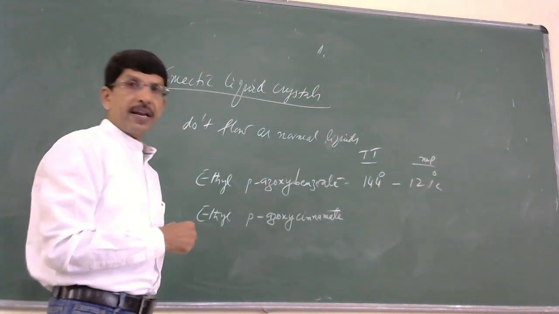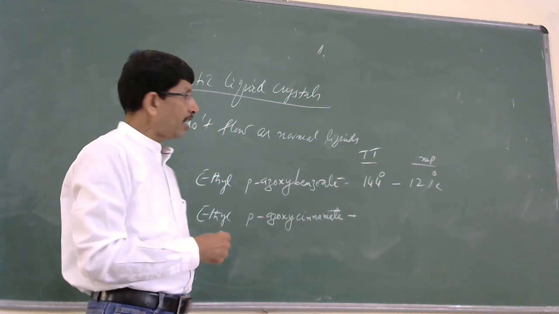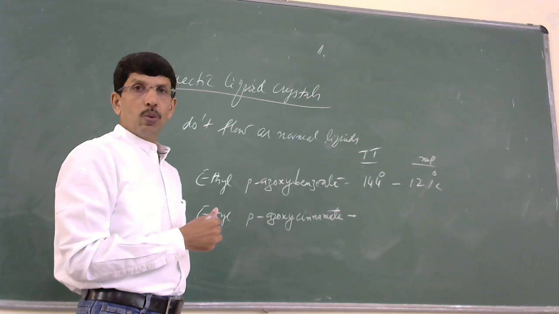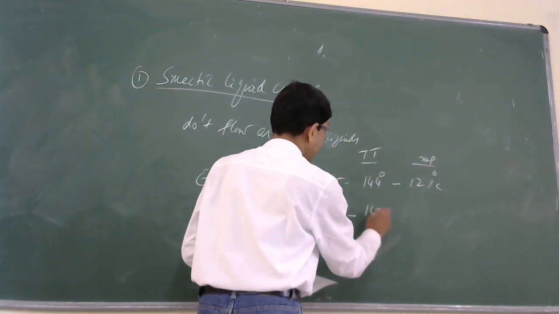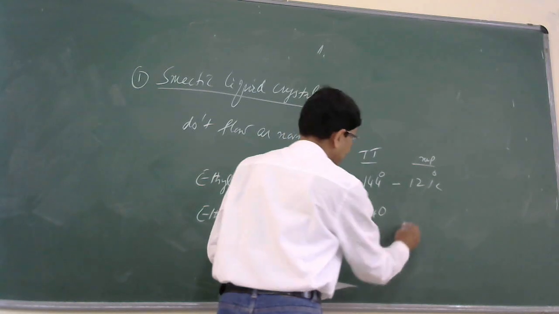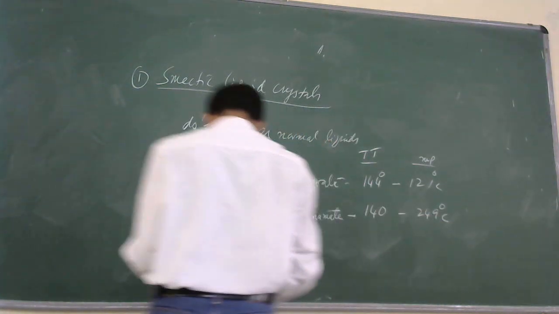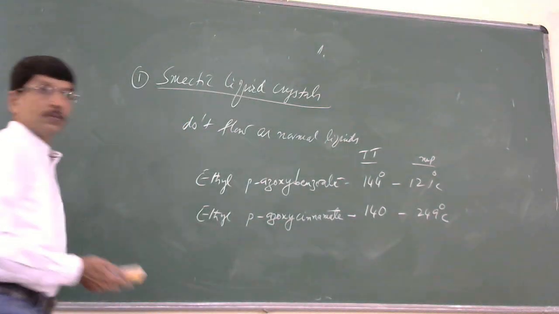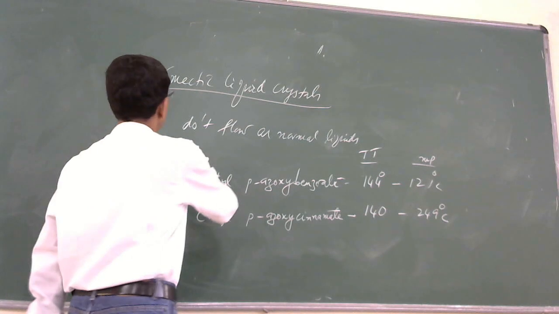Ethyl para-hydroxybenzoate has a transition temperature of 144 degrees Celsius and a melting point of 120 degrees Celsius. And para-hydroxycinnamate has a transition temperature of 140 and a melting point of 249 degrees Celsius. So this is about smectic liquid crystals.